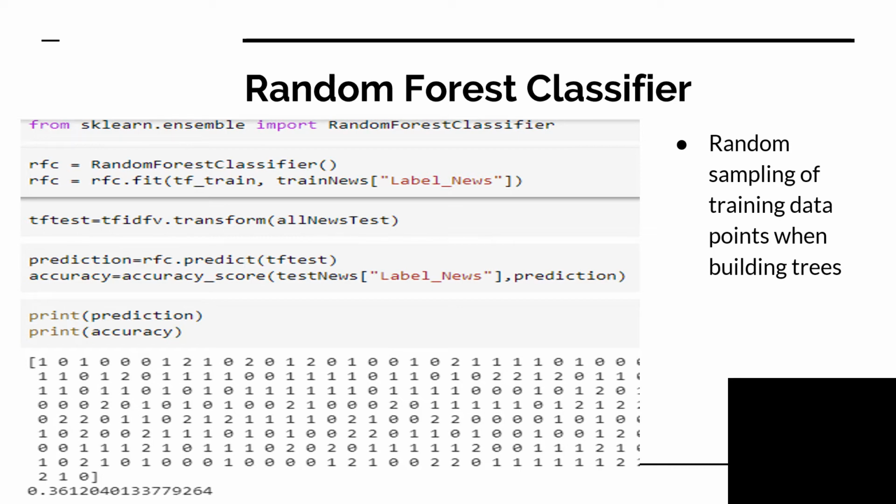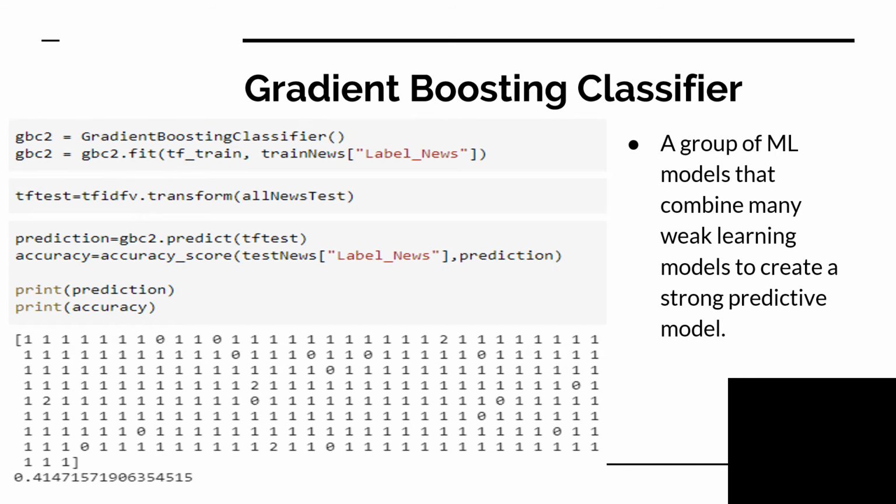So I went ahead and tried another algorithm, the gradient boosting classifier. It is a group of ML models that combine many weak learning models to create a strong predictive model. Here, the accuracy score improved slightly, by about 0.3% compared to the logistic regression. It's giving an accuracy score of 41.47%.